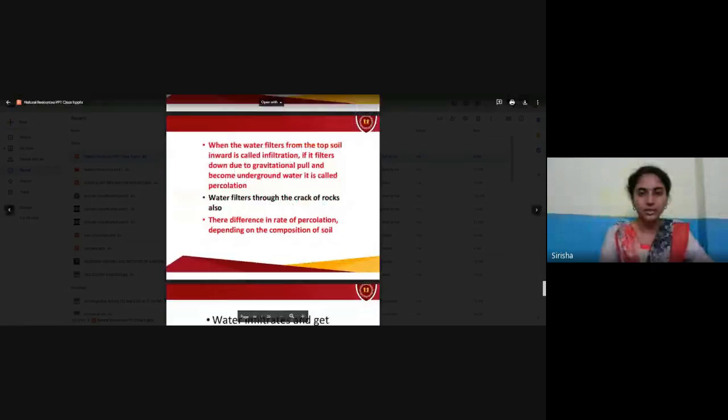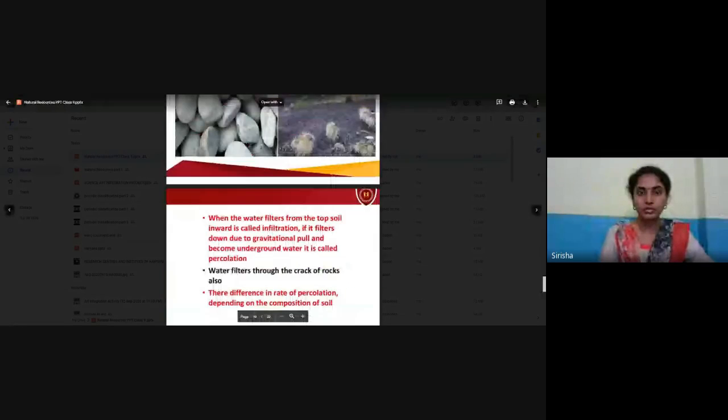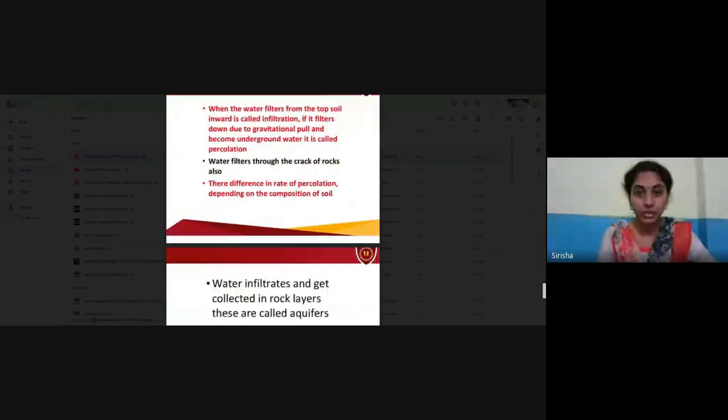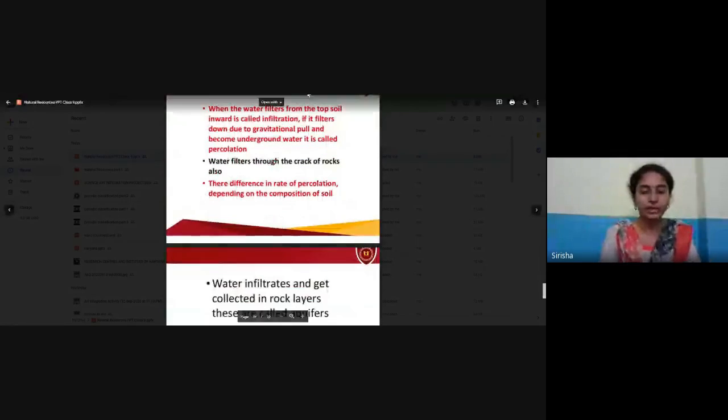See here, these are the rocks in the picture, and water filters through them. The difference in the rate of percolation, or the seeping of water into the soil and the earth's crust, depends on the composition of the soil.